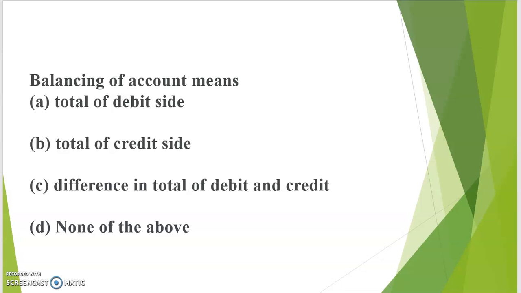Next, balancing of account means: A, total of debit side; B, total of credit side; C, difference in total of debit and credit; or D, none of the above. In the ledger, at the end of posting all the transactions from the journal to the ledger, balancing of account means finding out the difference in total of debit and credit. So the correct option is C, difference in total of debit and credit.